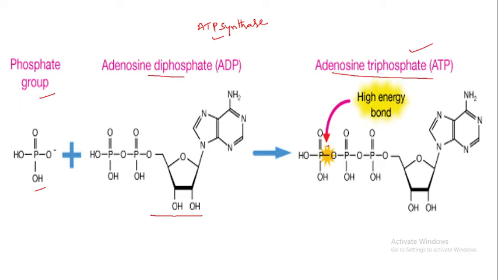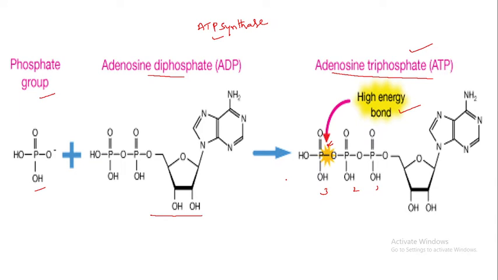The third phosphate bond is a high energy bond. It contains very high energy which is used for cellular metabolism, as we discussed earlier. One molecule of ATP contains 3 phosphate groups. Hence it is called adenosine triphosphate.